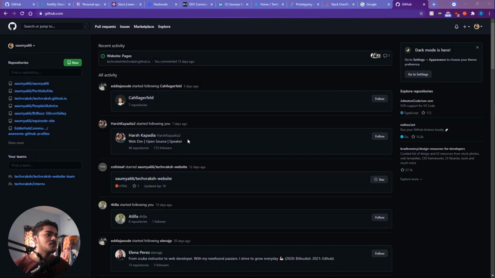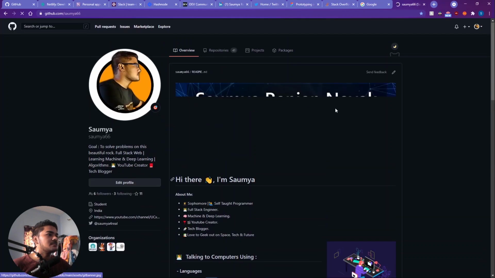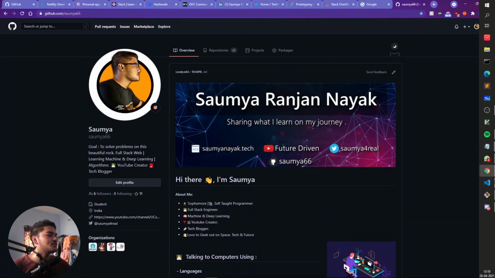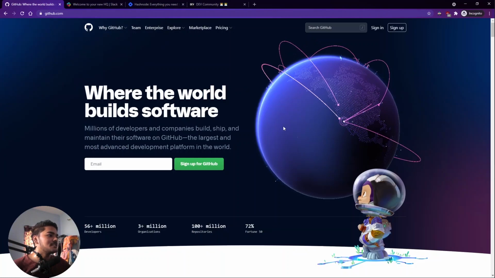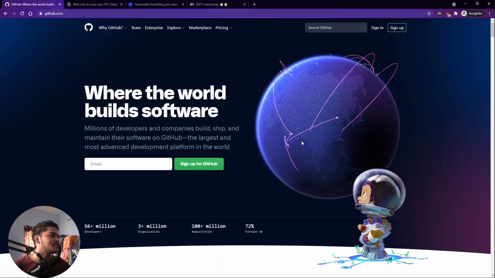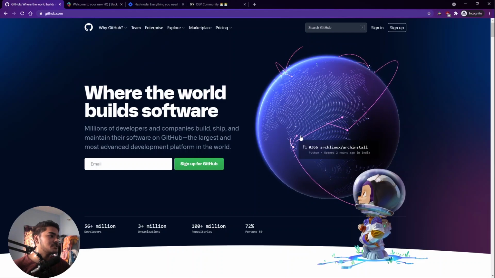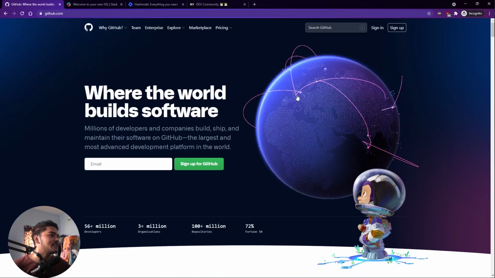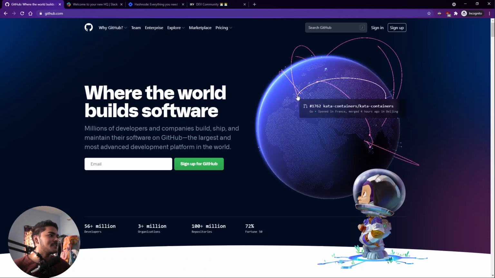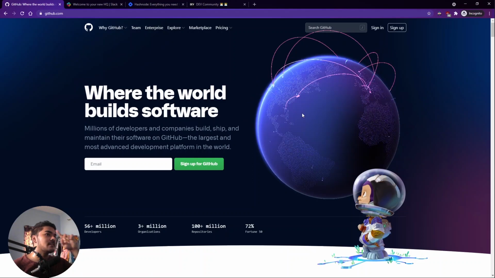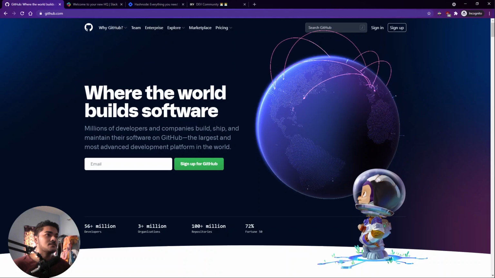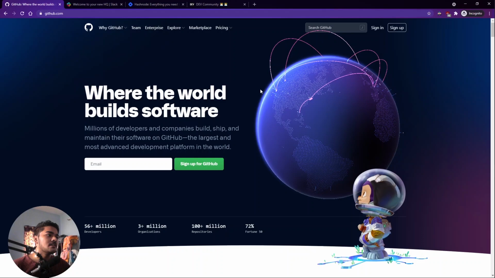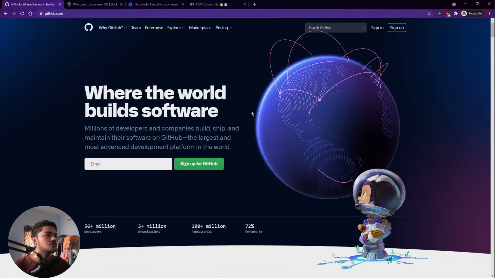And to host my repositories which I upload through my Git, I use obviously GitHub. It is really great if you want to work with a lot of people. I recommend GitHub, and that's my profile. You can just go and check it out. And let me show you GitHub's homepage. That's really cool. So this is GitHub's homepage, and if you see this globe, these are the live PRs being merged, or pull requests being opened. You can hover over it and it will show what's happening. GitHub is a really great product. I love it, you should use it. Git and GitHub are something which no matter where you work, you should know and have knowledge about.